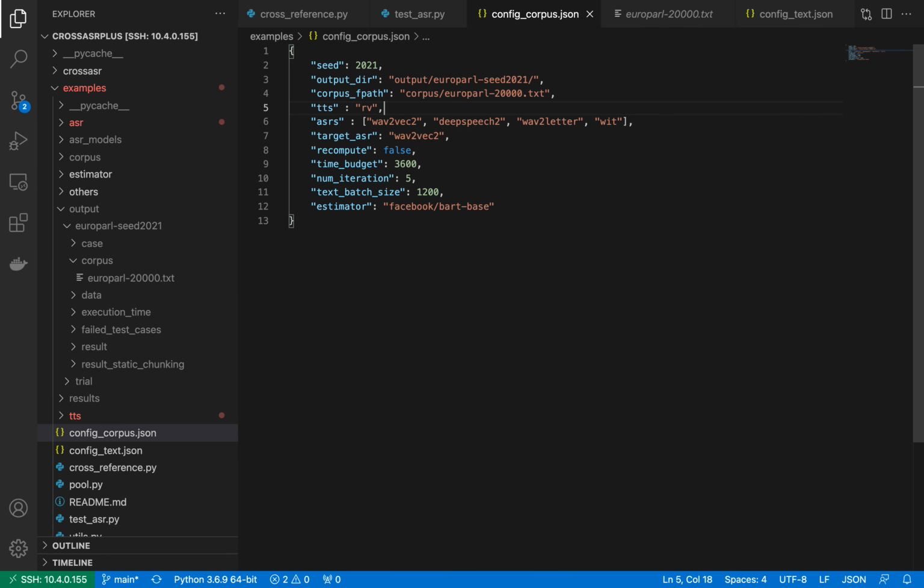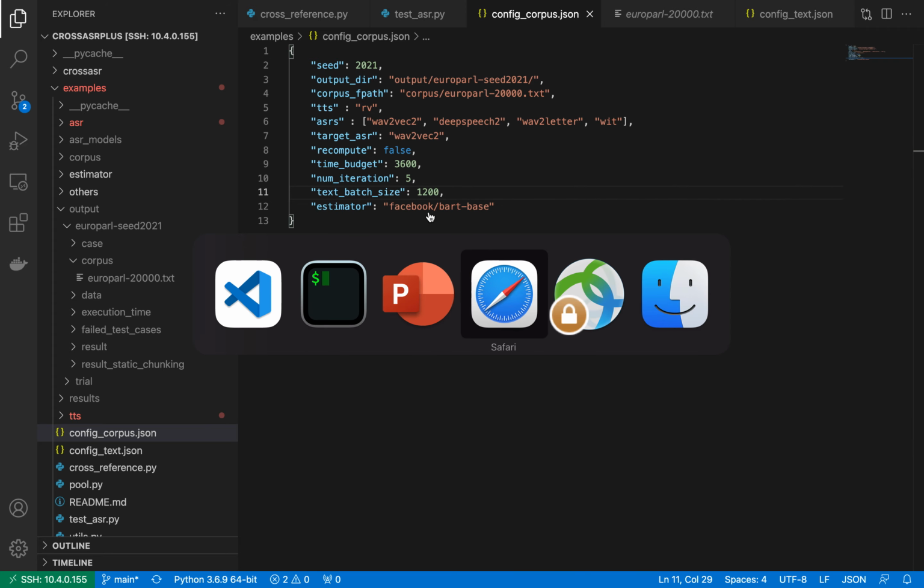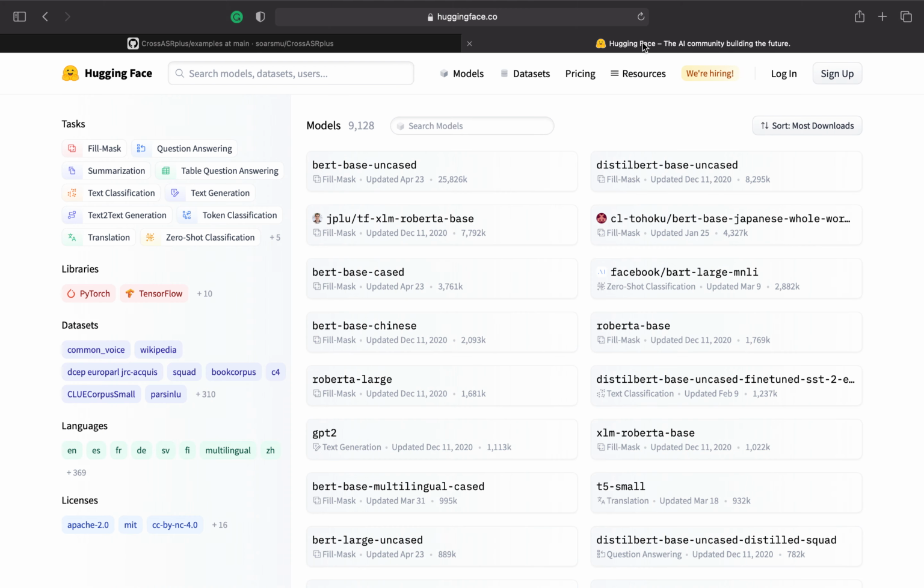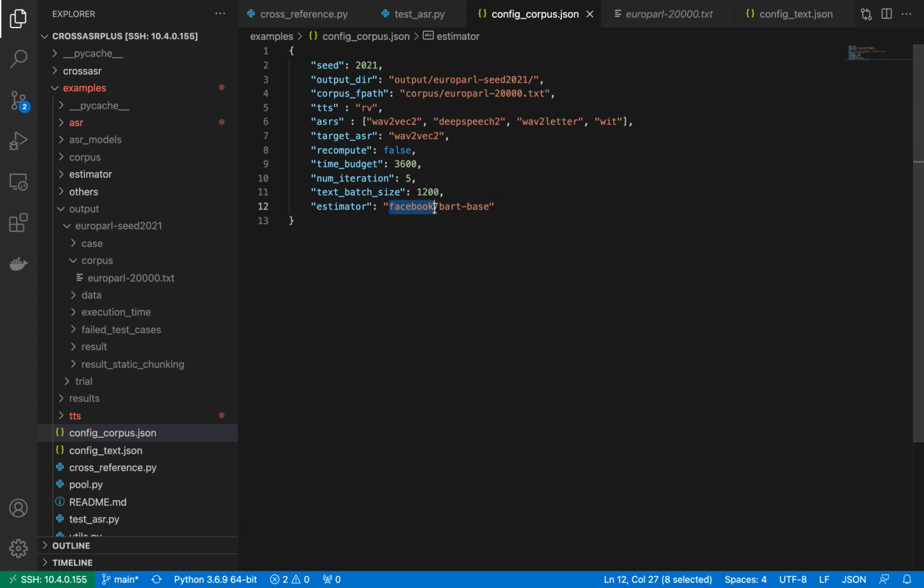We use RVTTS, and we use these ASRs, and we use Wav2Vec2 as the target ASR. And we use a 1 hour timeout with 5 iterations and a batch size of 1200. For the estimator, we use the Facebook BART-based estimator. But the user can easily change the estimator by using another estimator or a model from Hugging Face, just by changing, let's say, the BERT-base-uncased name into these configurations.